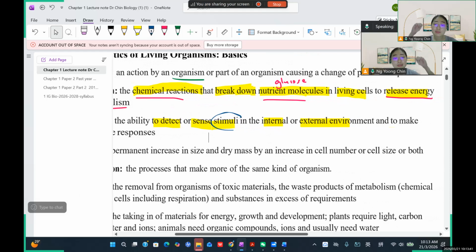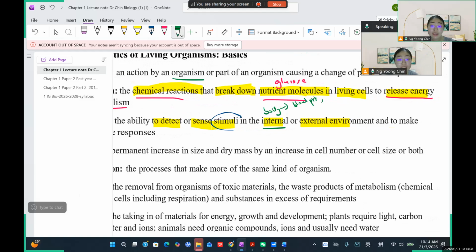And the stimuli can be generated from where? From the internal or the external environment. The internal environment refers to the environment in our body. For example, our body will try its best to maintain the balance of blood pH, and the concentration of carbon dioxide in the blood.